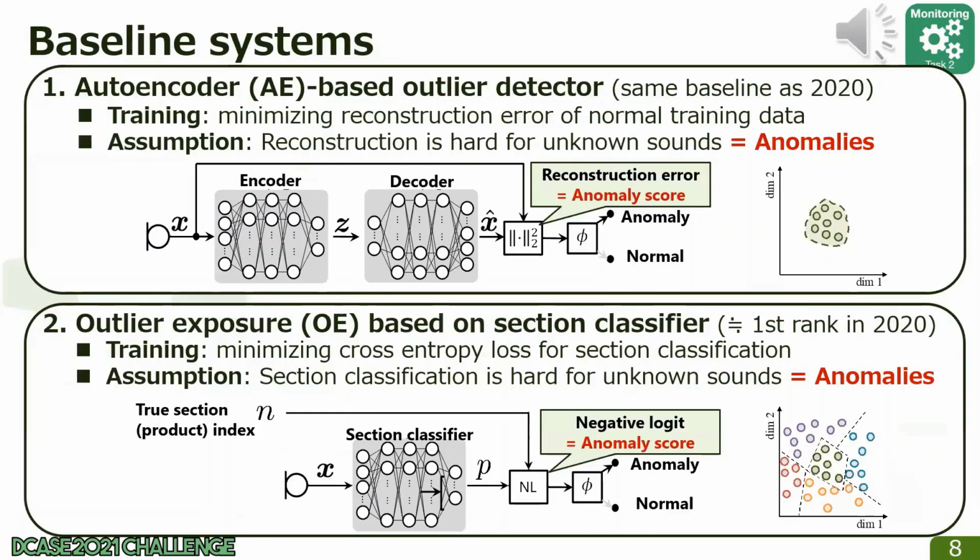We prepared 2 baseline systems. One is a regular autoencoder, and it calculates the reconstruction error as an anomaly score. This baseline assumes that reconstruction is difficult for unknown sounds and that they are anomalies. The other baseline is an outlier exposure-based detector using section classification, and it calculates the negative logit of section classification as an anomaly score. This baseline assumes that section classification is difficult for unknown sounds and that they are anomalies.